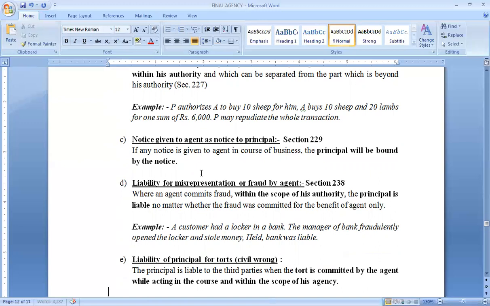Fourth is liability for misrepresentation or fraud. If, while working within the scope of authority given to him by the principal, the agent has committed some fraud or misrepresentation, although it is for his own benefit, the principal will still remain liable. The principal cannot say that this cheating was done by my agent and I am not responsible. He cannot do this. He has to undertake the liability or responsibility for the same.